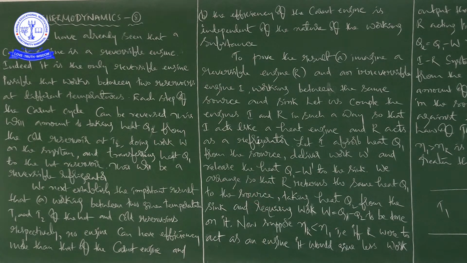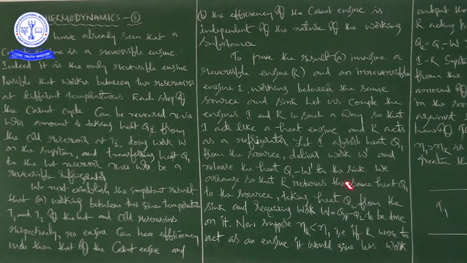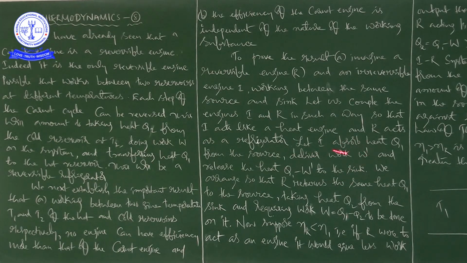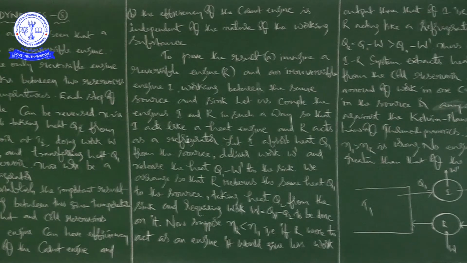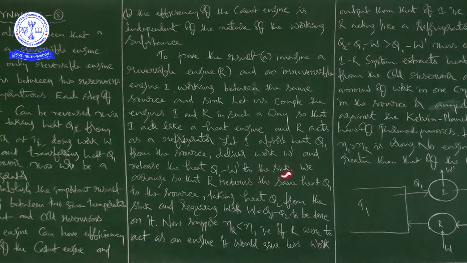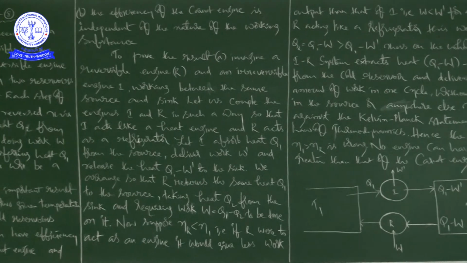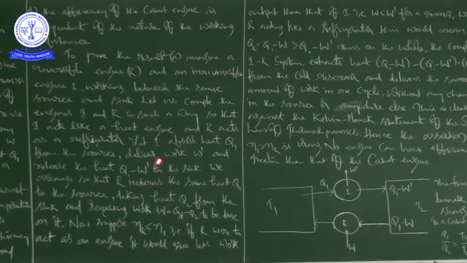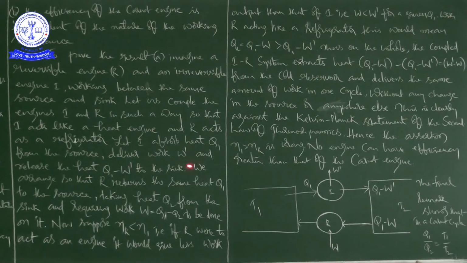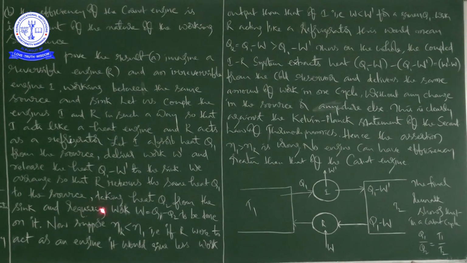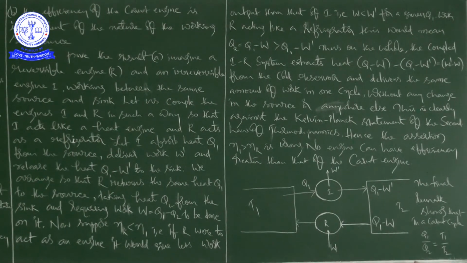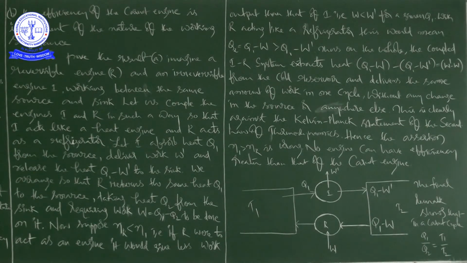Now let I absorb heat Q1 from the source, deliver work W dash, and release the heat Q1 minus W dash to the sink. I, the irreversible engine, absorbs heat Q1 from the source, delivers work W dash and releases the heat Q1 minus W dash to the sink.